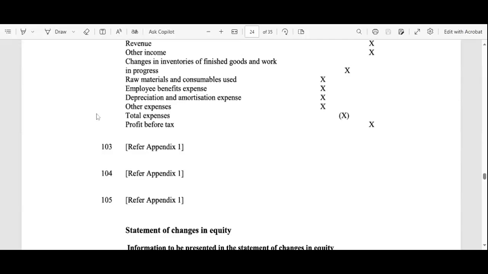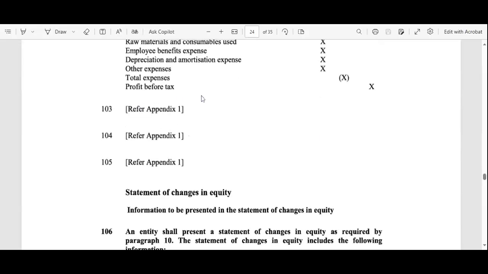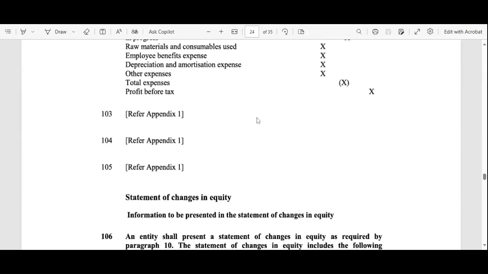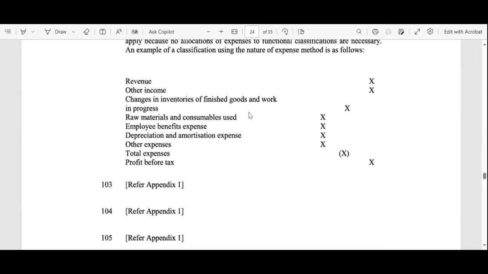Then we get the total expense. When we subtract all the expenses from the revenue, we get the profit, that is the gross profit before tax. Then we subtract the other operating expenses, and we get the operating income, and then we subtract the tax. So this profit is the before tax profit. Up to that point, we have not paid any tax. So this is the format for the profit and loss account. These are the guidelines given in AS 1.